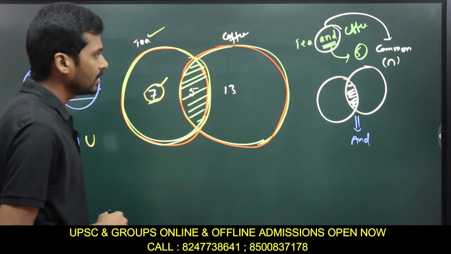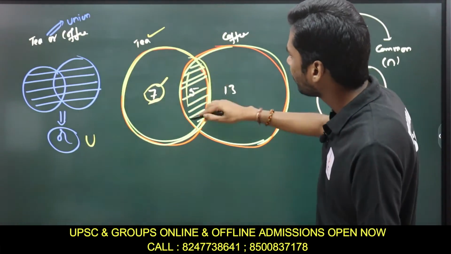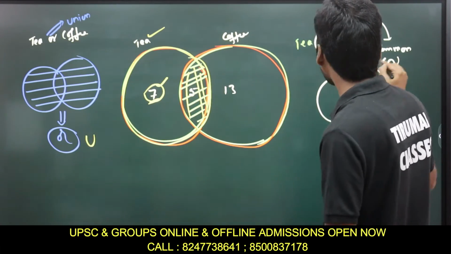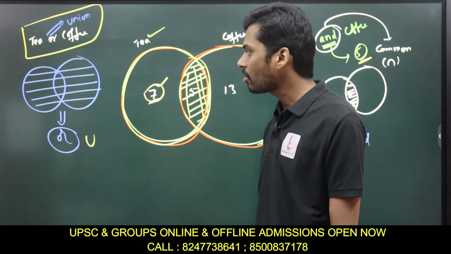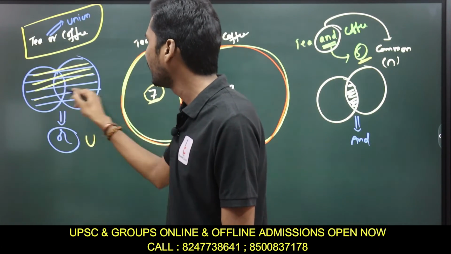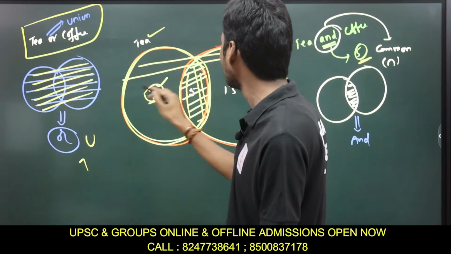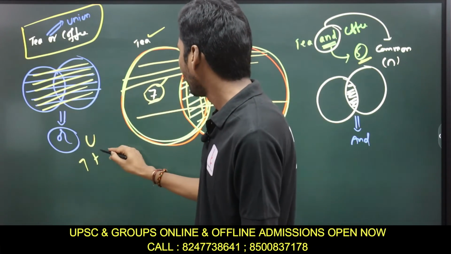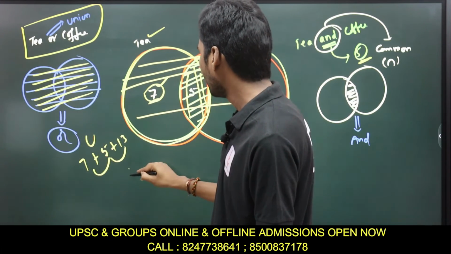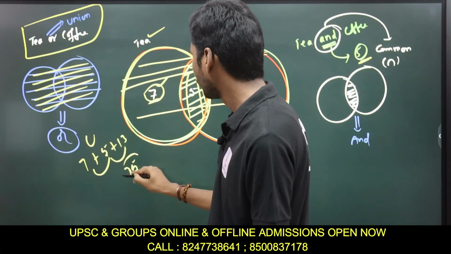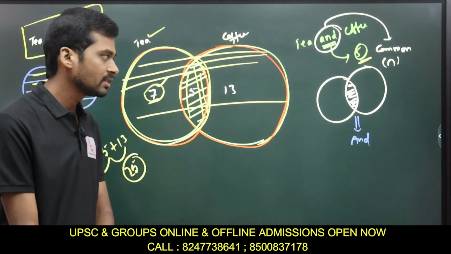So now you tell me, when I ask how many people will prefer tea and coffee, AND means this common part. So the answer is 5. If I ask how many people will prefer tea or coffee, tea or coffee means I should completely take this one. So what is the answer? This complete thing means 7 plus 5 plus 13, which is nothing but 12 plus 13, which is 25. So 25 is the final answer.